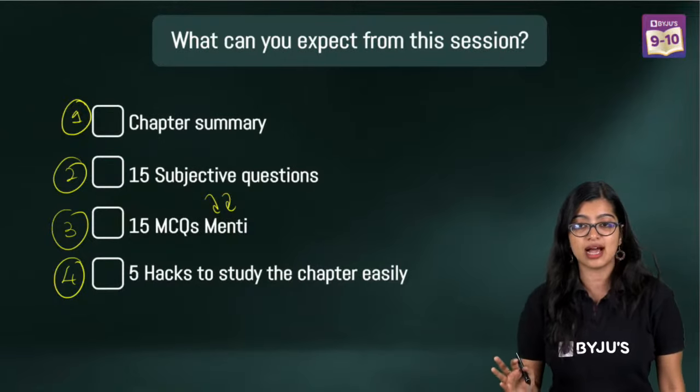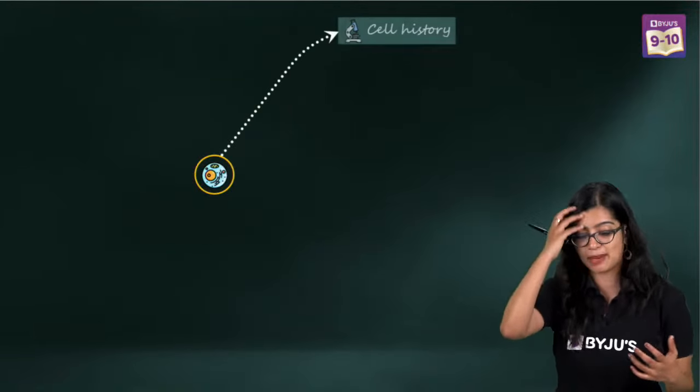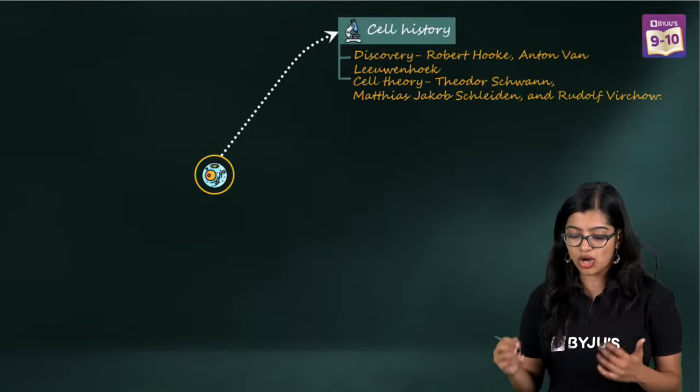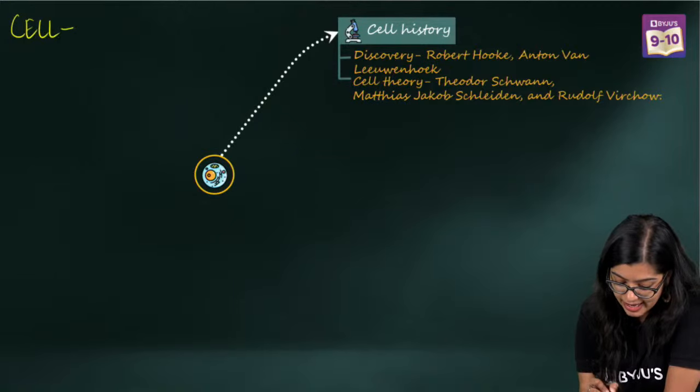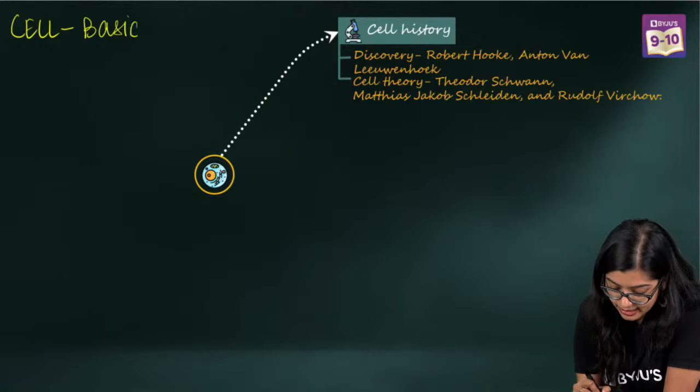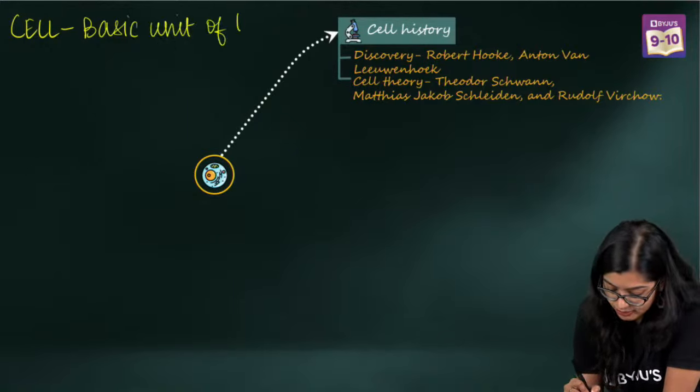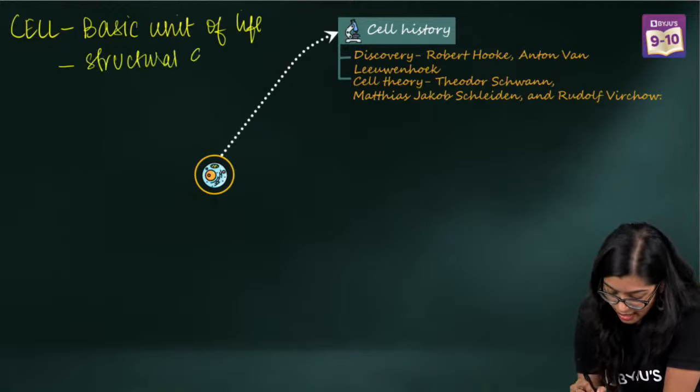So we're going to first start out with learning about this particular chapter, the cell. When you talk about the cell, we most often define it as the basic unit of life, or we say that it is the structural and functional unit of life.